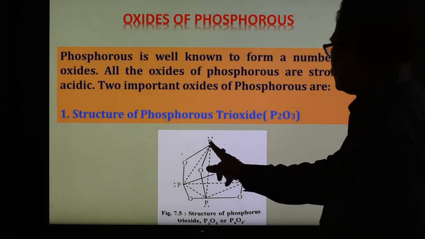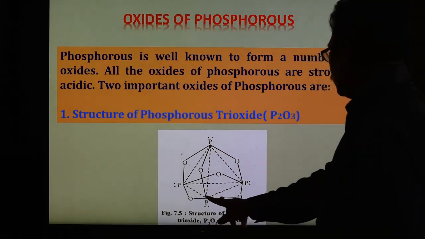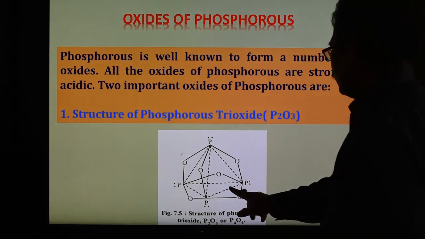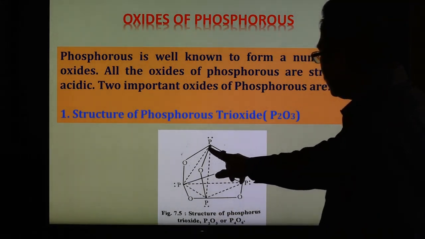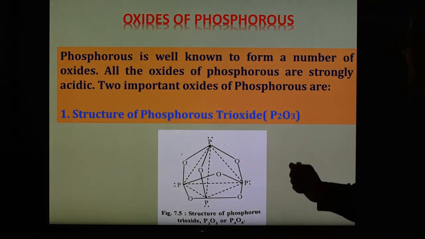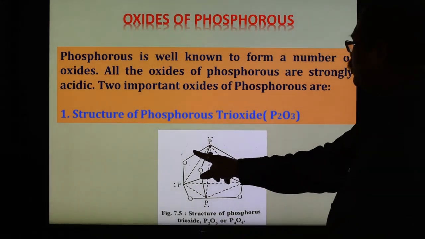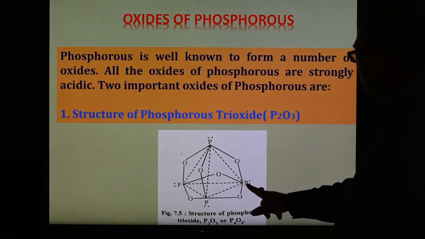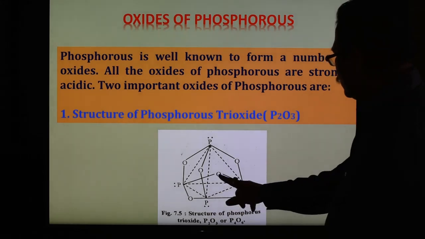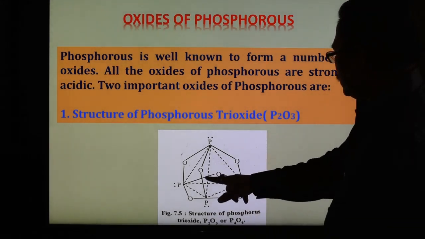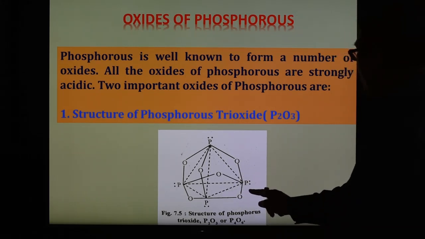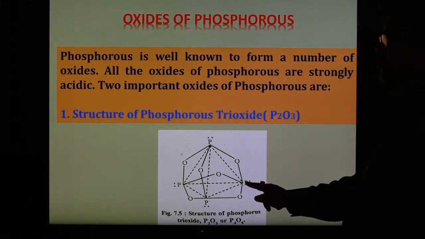So these four phosphorus atoms are there, 1, 2, 3 and 4. They are in a tetrahedral arrangement. See this dash line, 1, 2, 3, 4 are tetrahedral in arrangement, and each phosphorus atom is attached to 3 oxygen atoms. See here, this phosphorus is attached to 1, 2, 3, and so on. So each phosphorus is attached to 3 oxygen atoms, and each phosphorus also has 5 electrons.